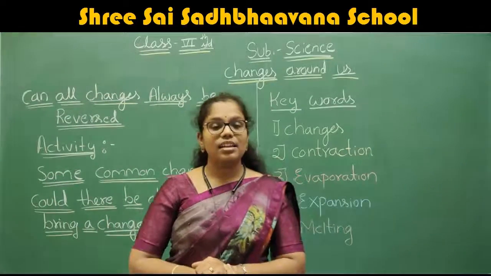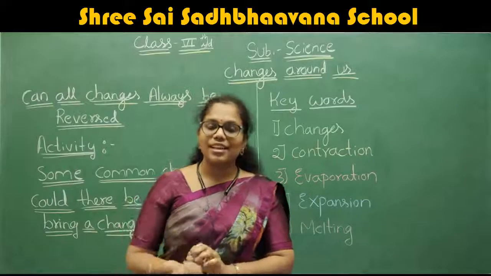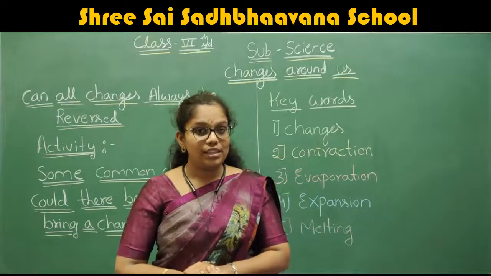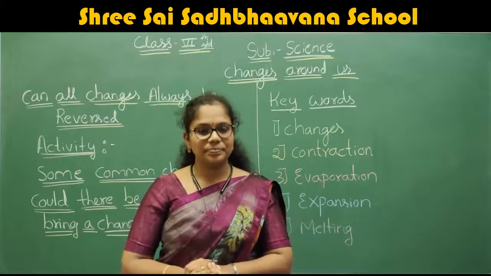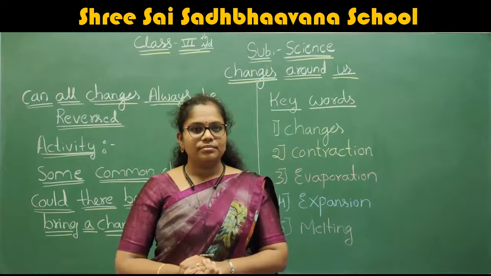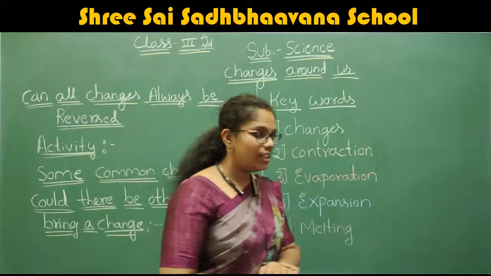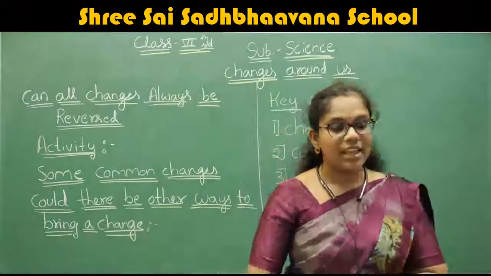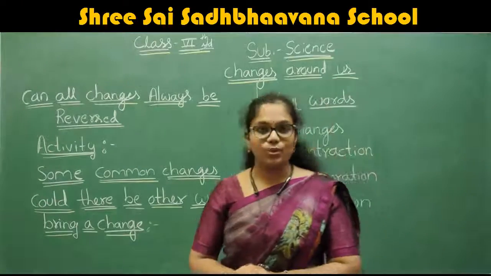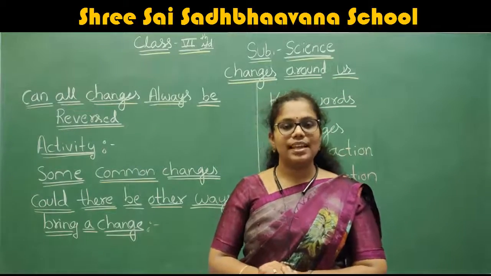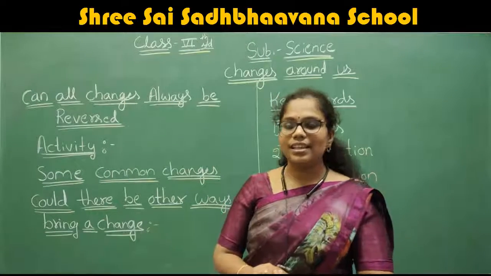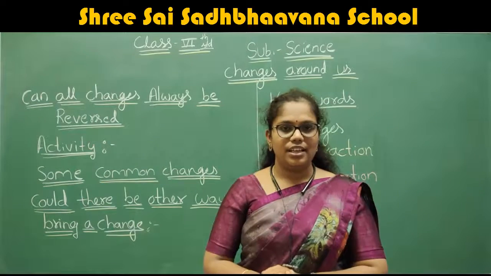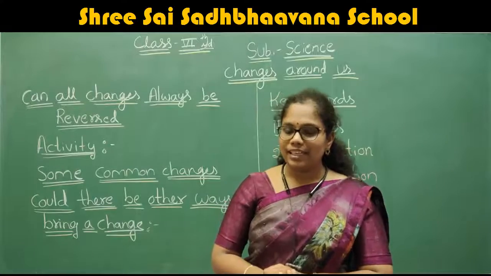Some of the changes happen around us naturally. Can you tell some of the natural changes that take place around us? Yes, the first is the climatic conditions.